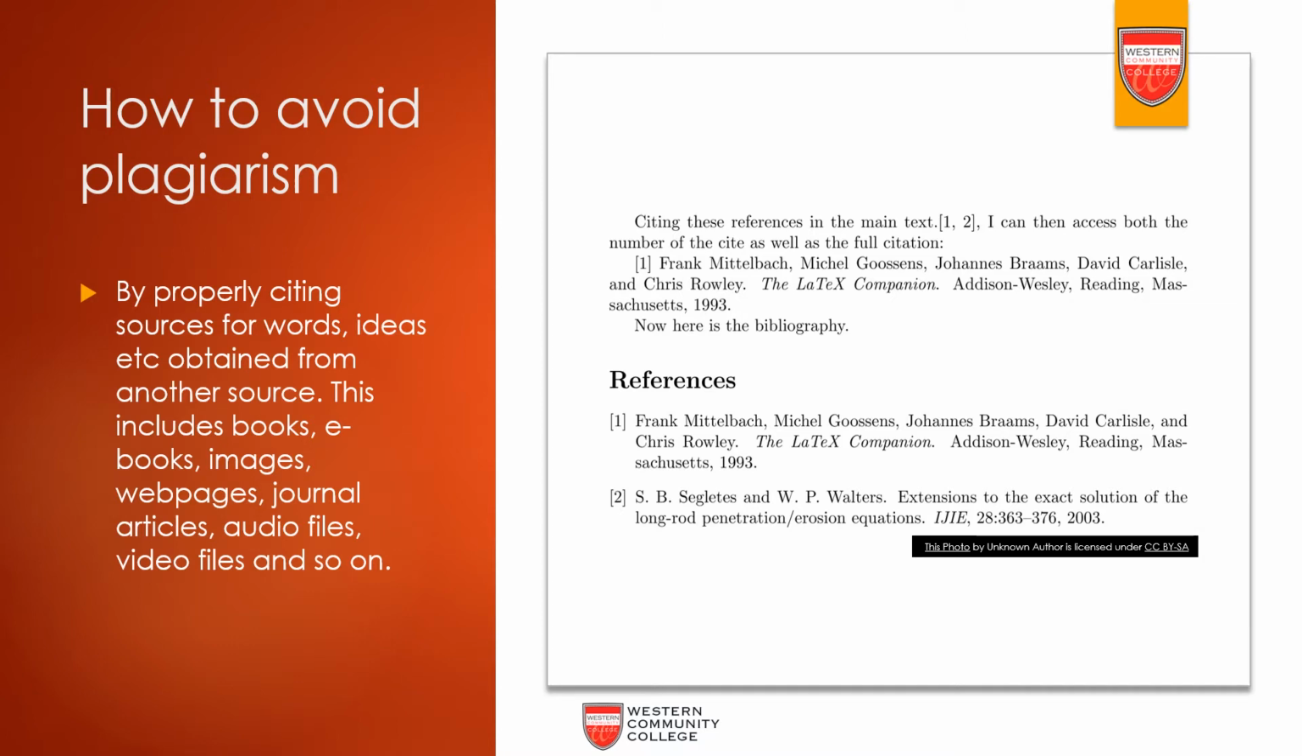So how to avoid it? The best way to avoid it is proper citation, to provide the proper citation for the sources, whether it can be an ebook or book or images, web pages, journal article, audio, video, patent, or case studies. There are many different sources. If we are taking content from some other source and adding it in our document, we should definitely provide a citation for that. This is how we can avoid plagiarism.